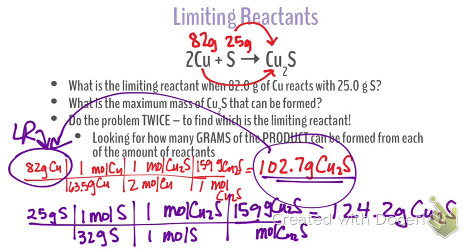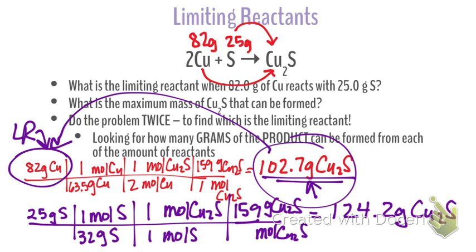The second thing I want you to think about is, it says, what's the maximum amount of copper sulfide that can be formed? So why did we choose 102 instead of 107 or 124? Because you can't make any more, because you don't have enough copper. Bingo. We would never get to the point where we could make 124.2 grams of copper sulfide because we would run out of copper first. That's a really important part of it.